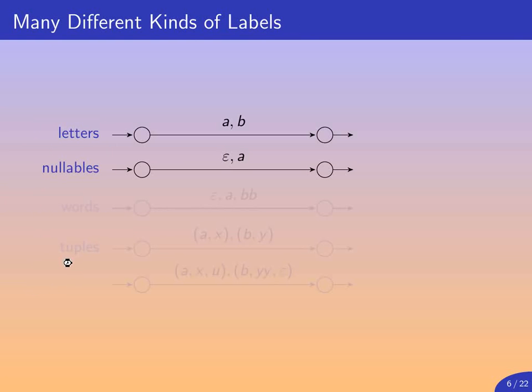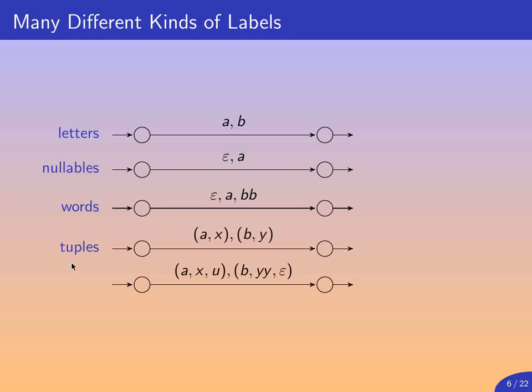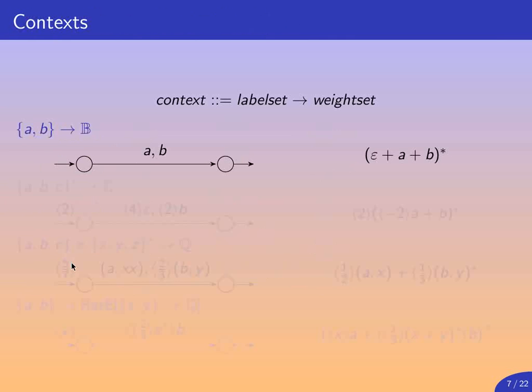Well, letters are possible labels, of course. Nullables are just letters or the empty word. Words are just sequences of letters of any size, including 0. If we have some sets of labels, we can combine them into tuples, and tuples still yield valid labels. This is very useful to encode transducers, because you can have different tapes as different elements of tuples. Of label sets, we just require them to form a monoid, so it is very easy to make a label set.